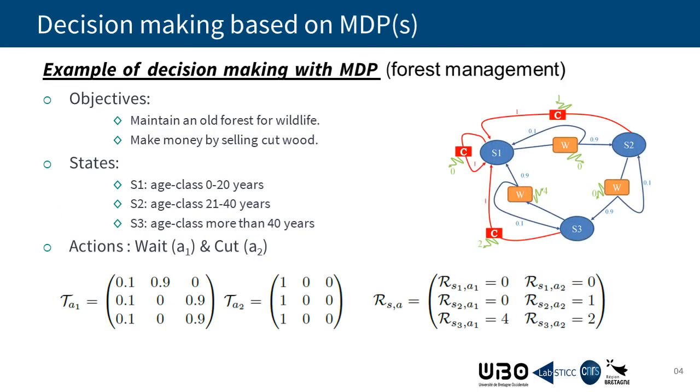Here we can see an example of decision making, which is forest management, where we have 2 objectives: maintain an old forest for wildlife and make money by selling cut wood. We have 3 states representing age classes and 2 actions, wait and cut, with the following probabilities and reward matrices. Rewards are given to actions in a way that allows trees to age before being cut. The resolution of this MDP gives us this policy.